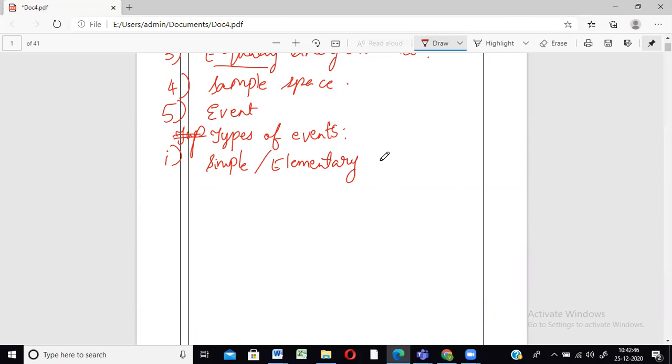What do you mean by simple or elementary event? It's that event when the outcome is a single element, like only one answer will come. For example, in a coin tossed twice, if they tell you what are the chances that it is tails both times, there is just one chance, that tail comes both times. So that is what is called a simple or elementary outcome.